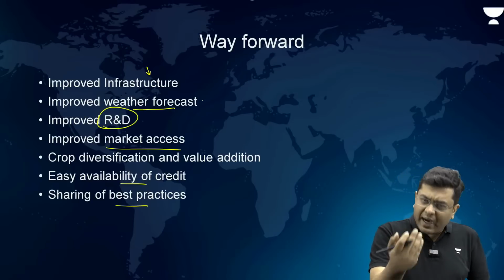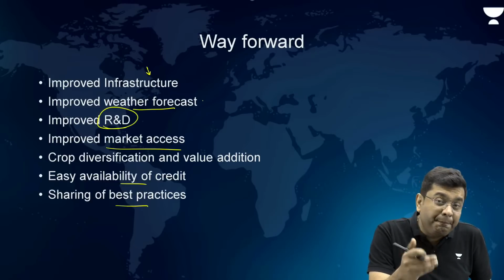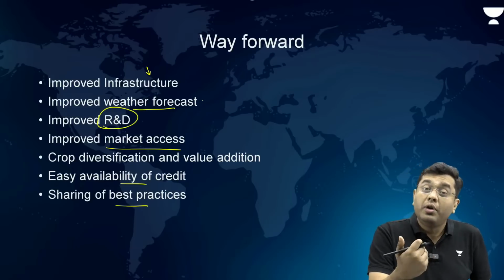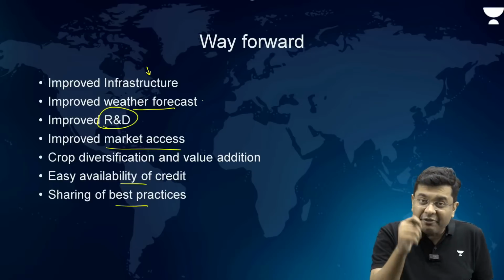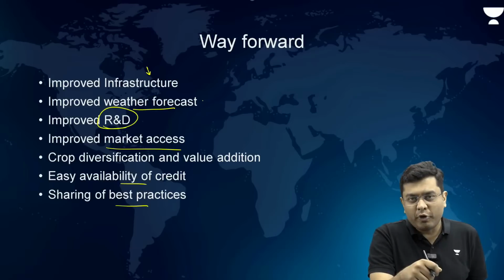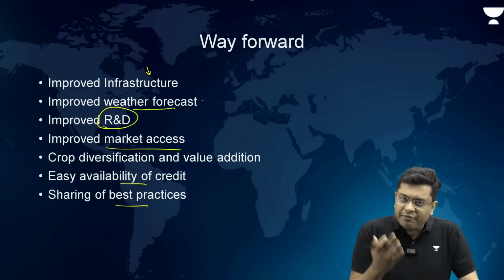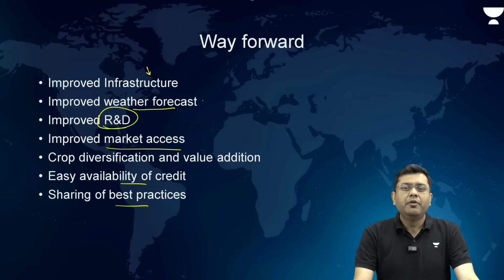So there are certain seminars, etc., which are done, but then there needs to be a campaign at the local level by each of the state governments to instill that idea of best practices in the local farmers and give them the required information. It is that lack of information from all different sides where the farmer finds himself or herself alone to fight the battle against the climate, the battle against the hardship. So these are some of the way forward which can be provided to improve the cultivation.